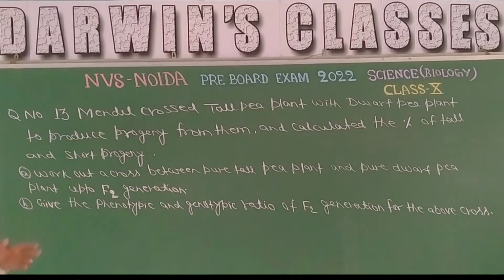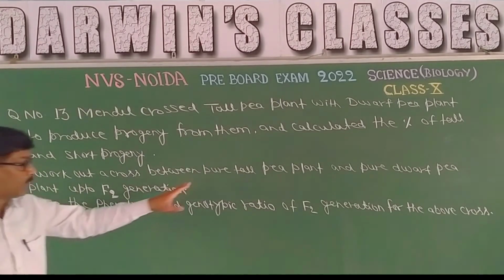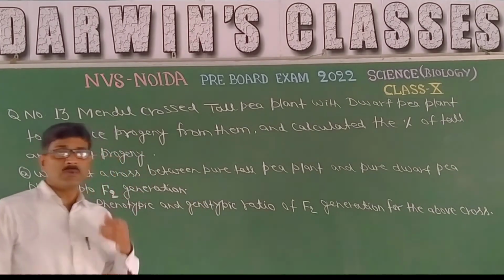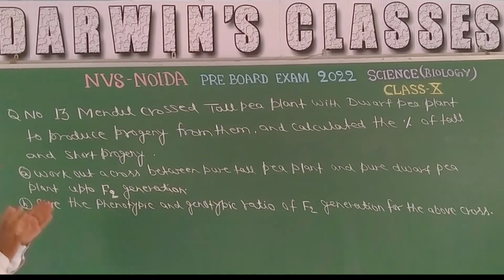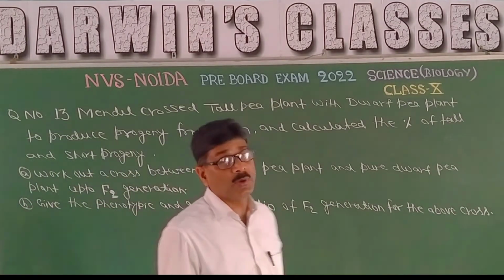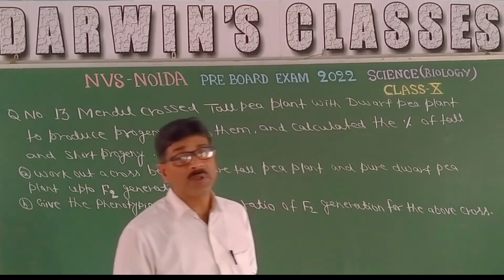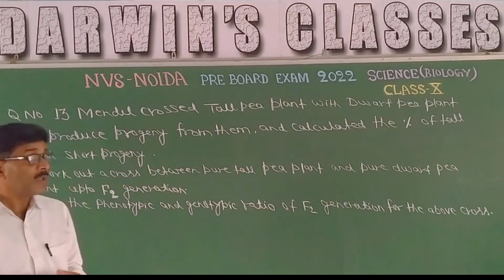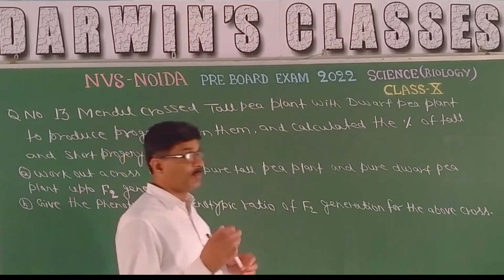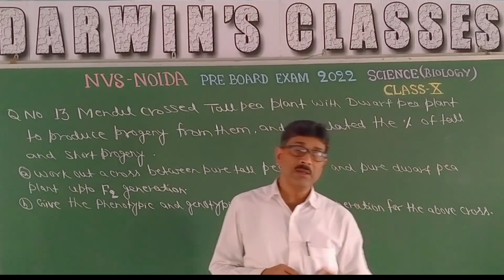किसमें? मोनोहाइब्रिड क्रॉस में. Now in A, work out a cross between pure tall pea plant and pure dwarf pea plant. कि tall और dwarf में जो क्रॉस कराया उन्होंने, इसका F2 जनरेशन तक के लिए आप क्रॉस को ड्रॉ कीजिए. और दूसरा, give the phenotypic and genotypic ratio of F2 generation for the above cross, कि इसका जीनोटाइपिक और फिनोटाइपिक रेशियो क्या है. तो इसमें क्या होंगे? The capital T represents the pure tall plant and a small t the dwarf plant.